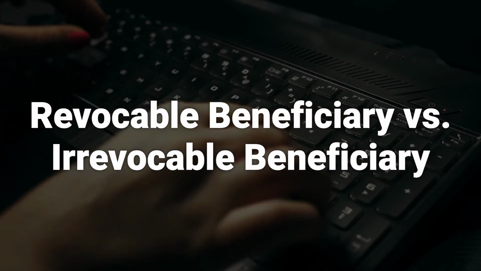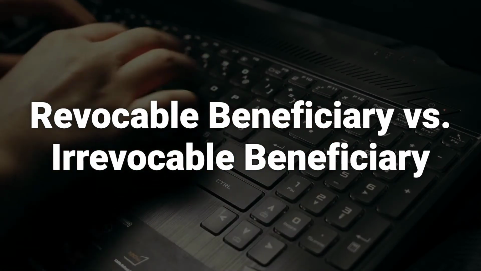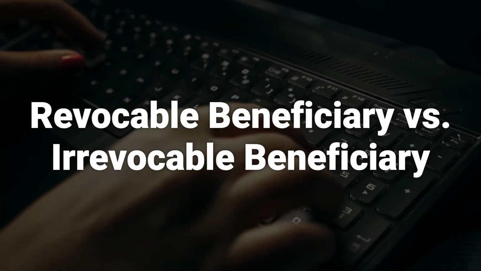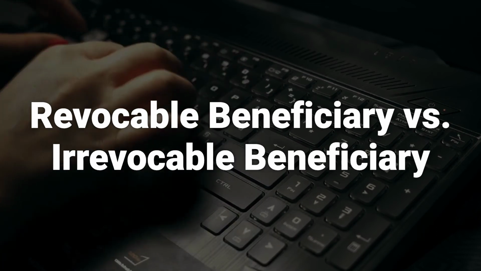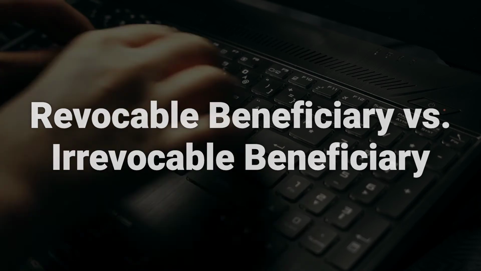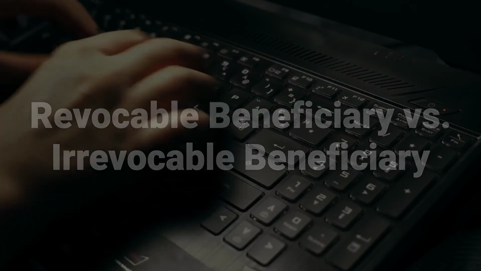Life insurance beneficiaries can be revocable or irrevocable. Revocable beneficiaries can be changed if necessary at any time during the policy owner's lifetime. An irrevocable beneficiary is permanent. It's important to choose beneficiaries carefully.